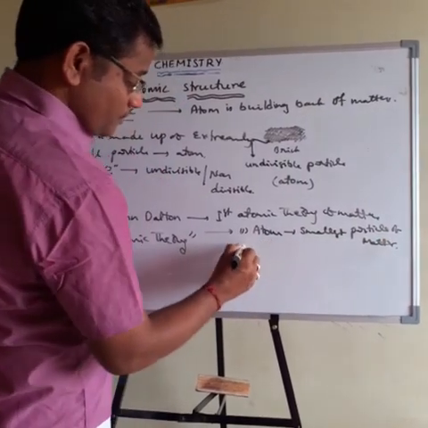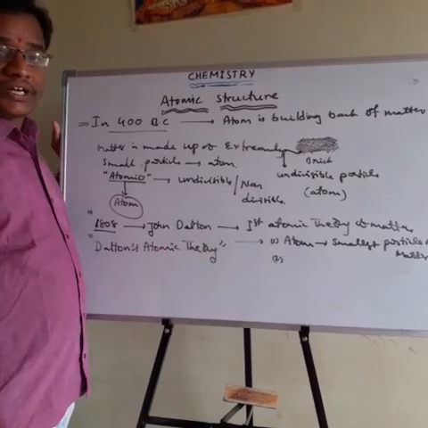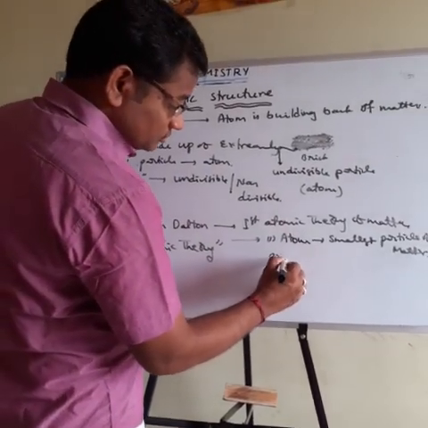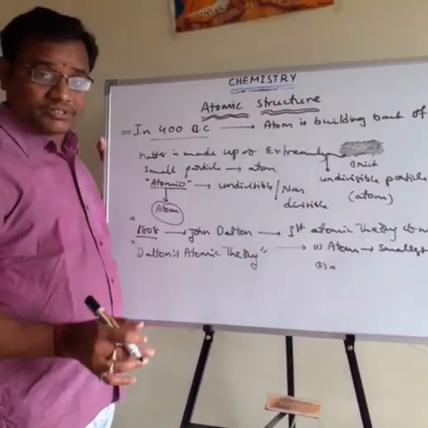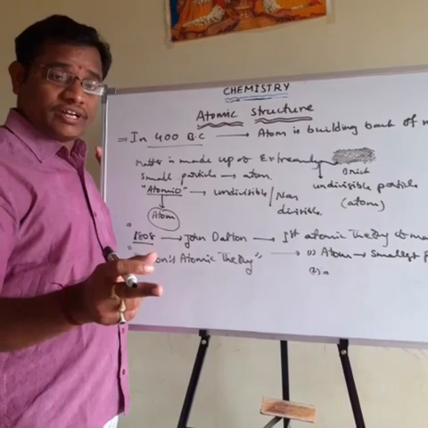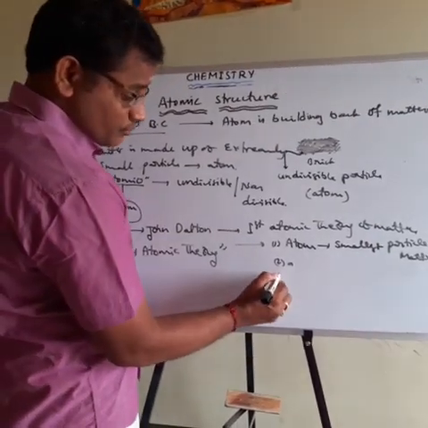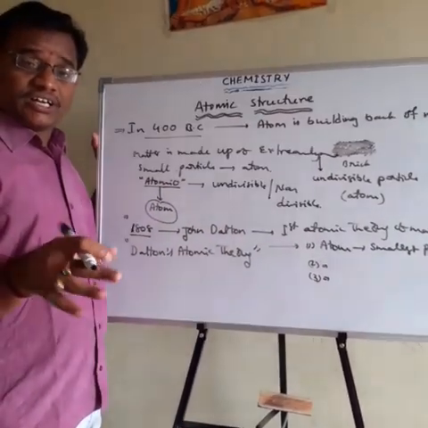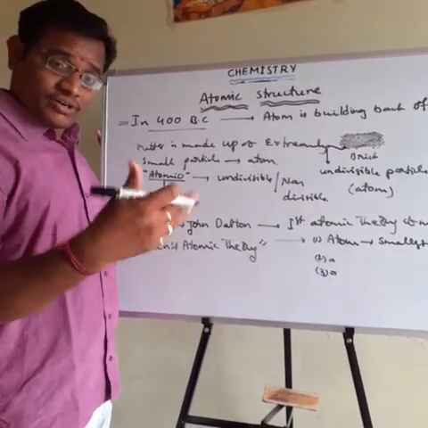That is the first point. This smallest particle is the indivisible particle. Next, atoms of the same element have identical properties, meaning the same mass and the same size. That is the second point. The next is atoms of different elements have different sizes and different masses, meaning different properties.